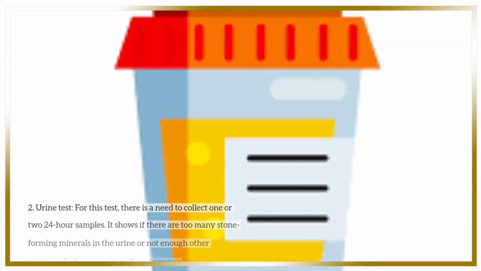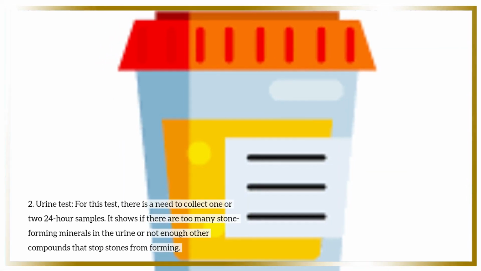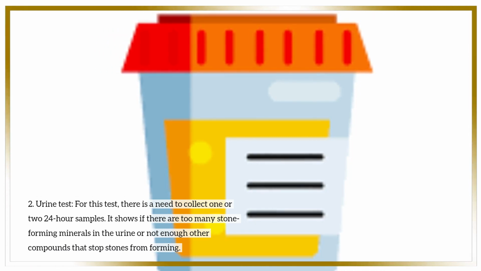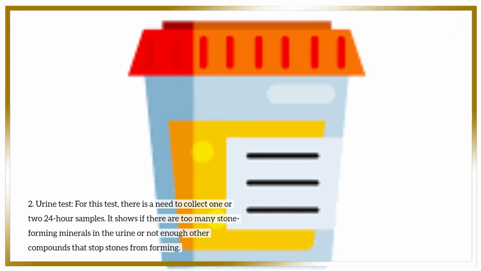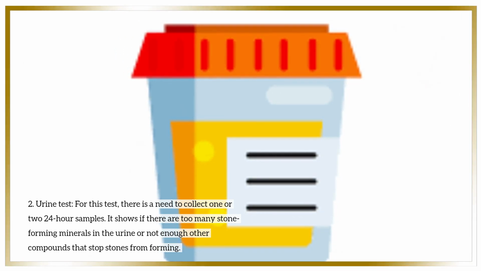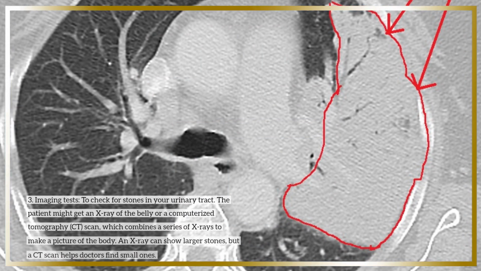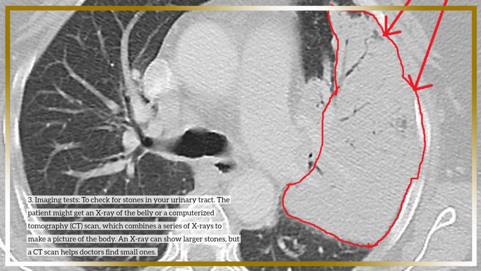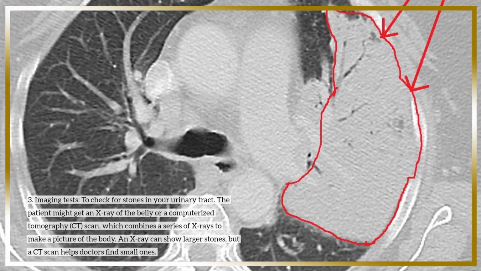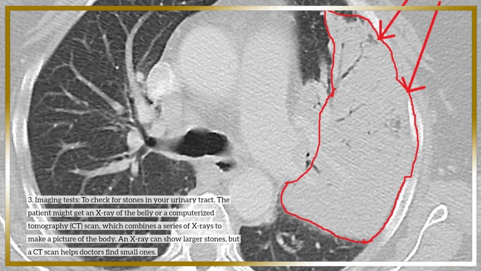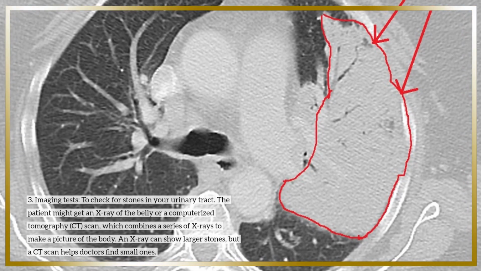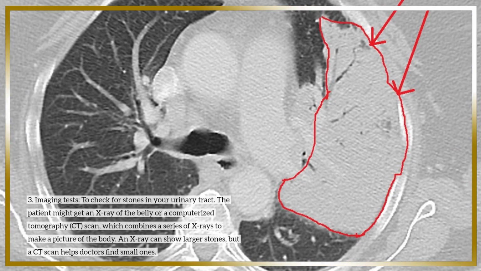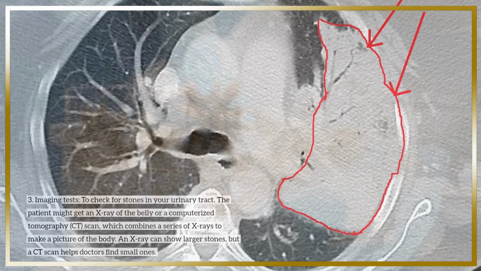2. Urine test. For this test, there is a need to collect 1 or 2 24-hour samples. It shows if there are too many stone-forming minerals in the urine or not enough other compounds that stop stones from forming. 3. Imaging tests, to check for stones in your urinary tract. The patient might get an X-ray of the belly or a computerized tomography, CT, scan, which combines a series of X-rays to make a picture of the body. An X-ray can show larger stones, but a CT scan helps doctors find small ones.